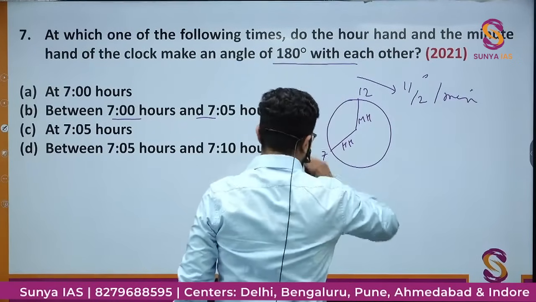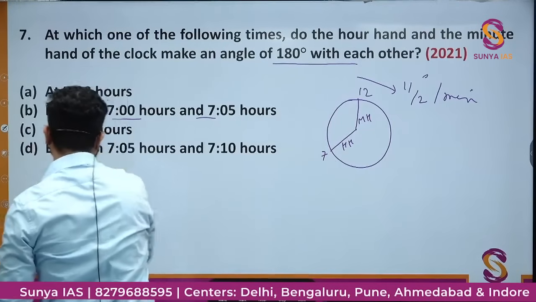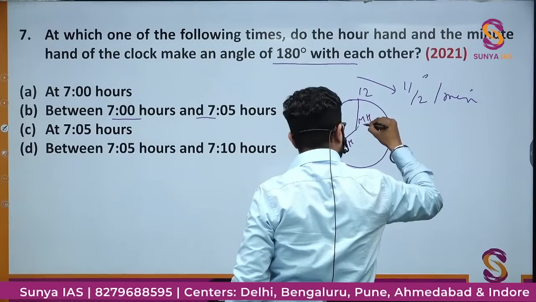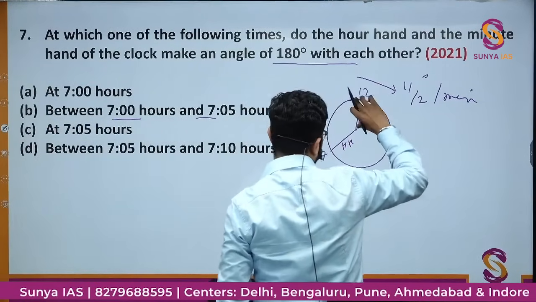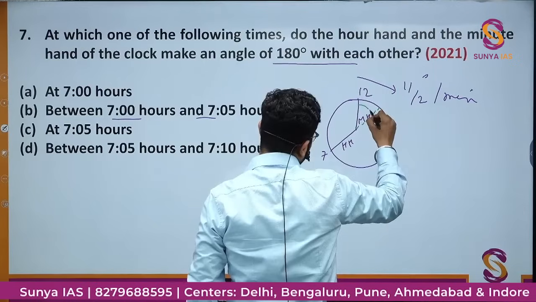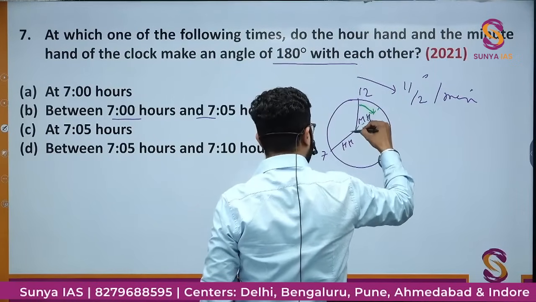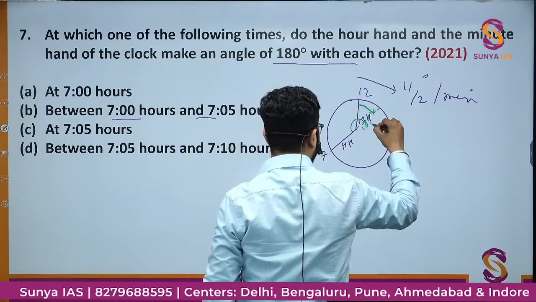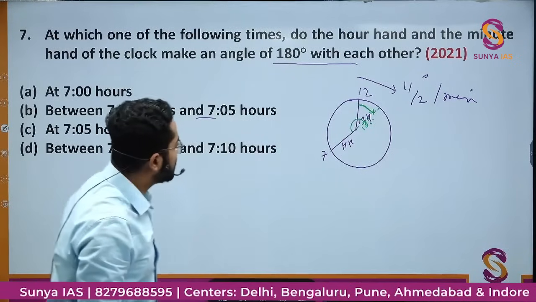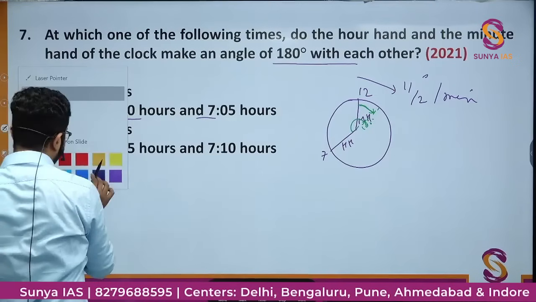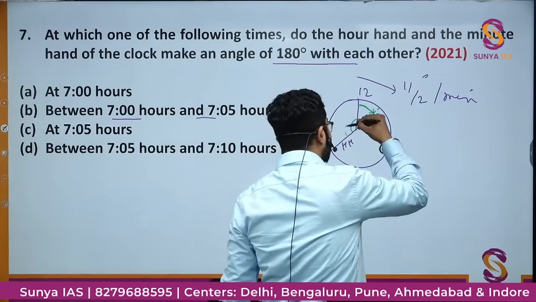And for 180 degrees, when the minute hand rotates and comes here, then this whole angle will be 180 degree. Right? So first I'll find how much angle it is making right now.